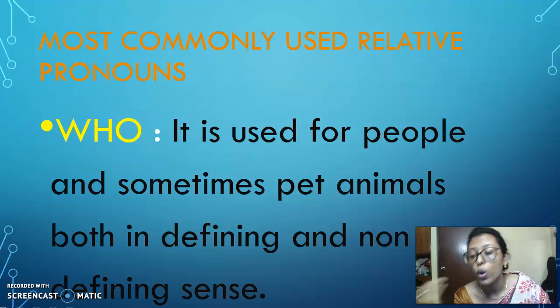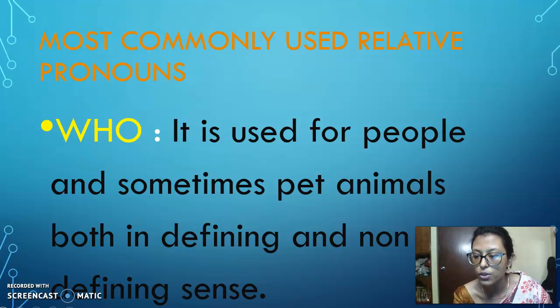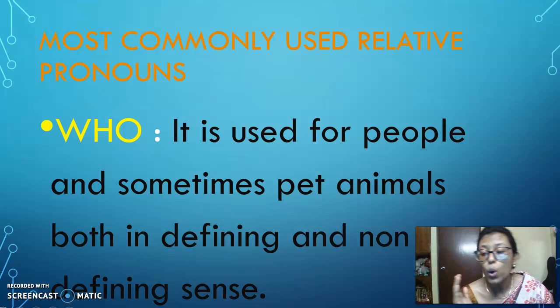Whose house are you going to today? Whose house means you are naming some person, right? Or whom are you searching? This can also go for person. Who, whom, whose go for person.